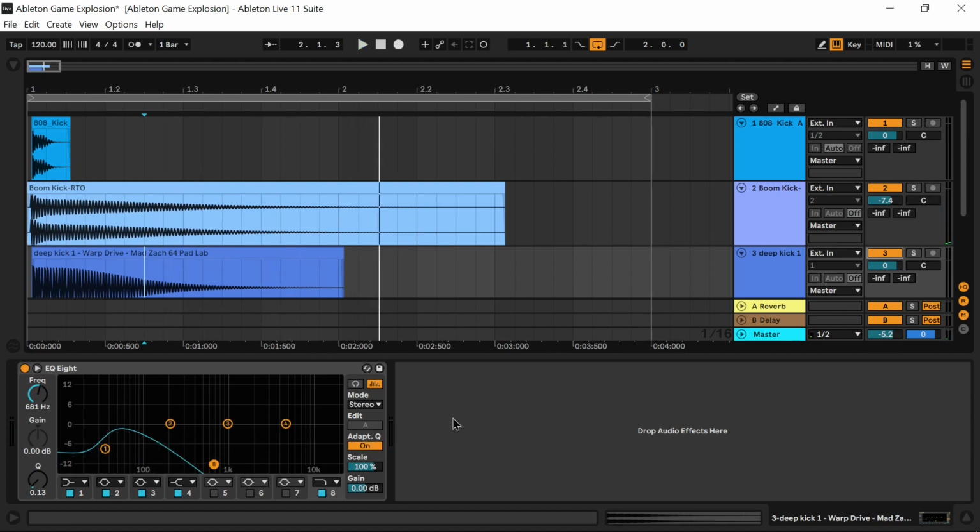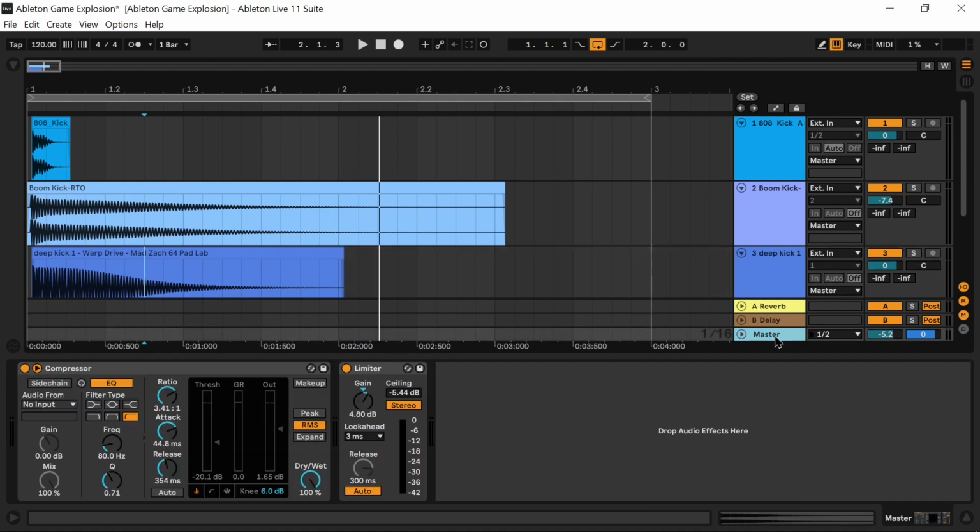If taking a look at the master channel, a compressor and limiter were used, as the bass sounds are very powerful in the sound, and a limiter is best, as we know, for such rather big sounds such as this explosion.